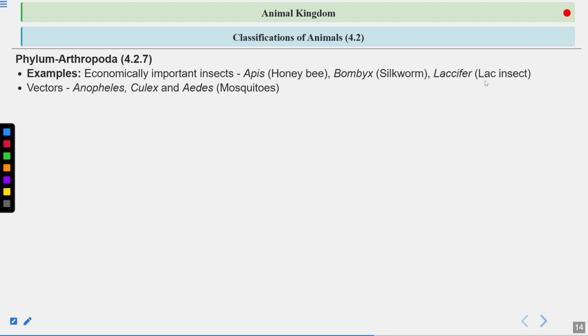Then there are also vectors. Now what is a vector? A vector is an organism, it can be an insect, which helps in the transfer of a pathogen from one organism to the other. So they act as a vector. Anopheles mosquito, Culex mosquito, Aedes mosquitoes, these are all mosquitoes. They act as a vector. They can carry and transmit the pathogen